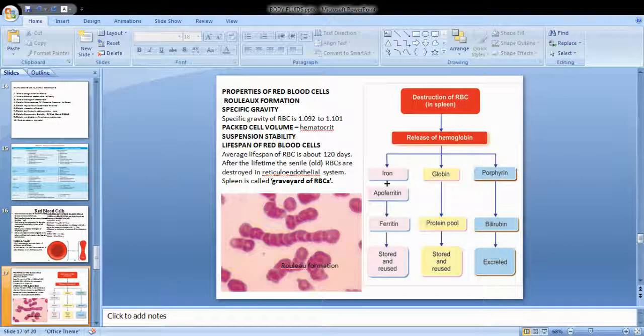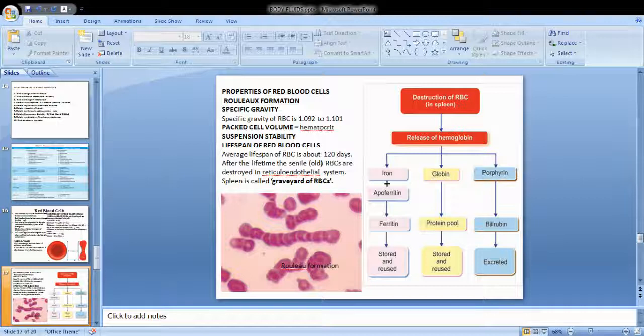Okay, stored for future use. The globin, the protein part, becomes a part of the protein pool of the body. Again, they are also stored or broken down or reused. So it contains porphyrin, so iron, porphyrin. The porphyrin is a ring, a five-membered ring structure in which four rings are joined together, and in the center the iron will be occupying the position. Okay, so that is the porphyrin ring.